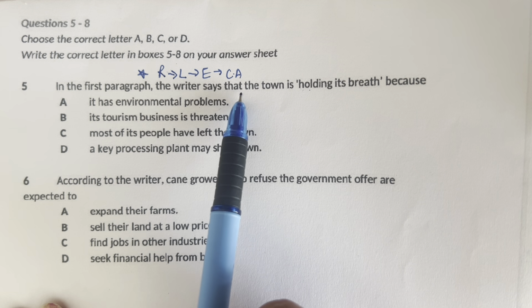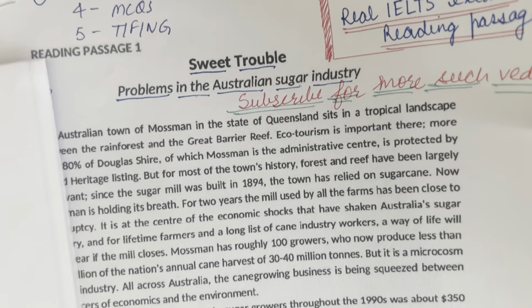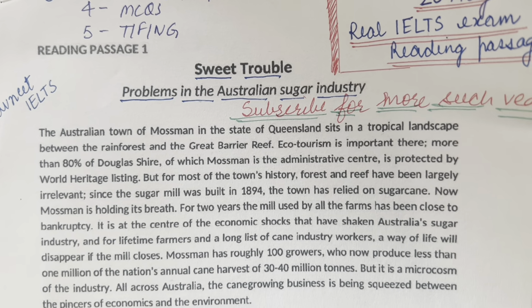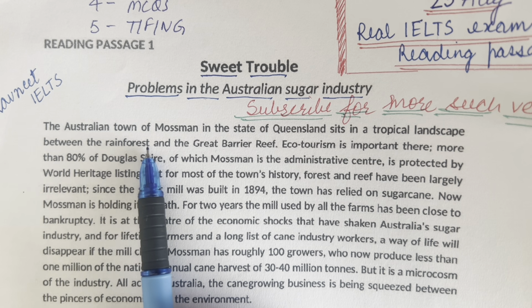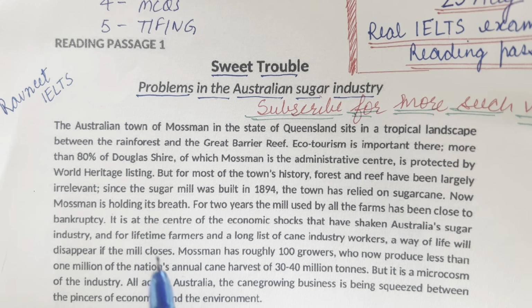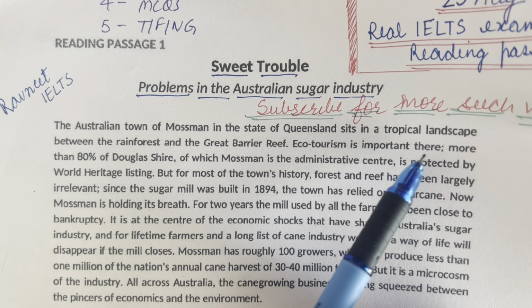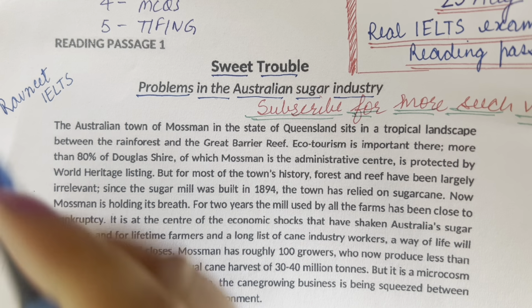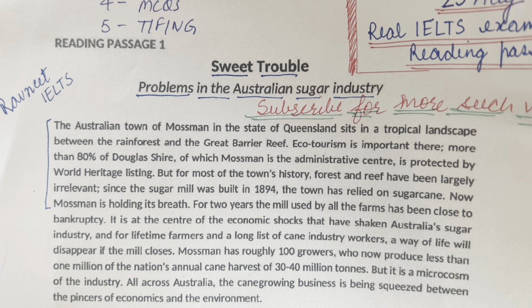In the first paragraph, the writer says that the town is holding its breath because... okay, so we have this question in our mind. Let's start reading the passage. We know that the location is in the first paragraph itself. The Australian town of Mossman in the state of Queensland sits in the tropical landscape between the rainforest and the Great Barrier Reef. Ecosystem is important here. There are more than 80 degrees. Reading and understanding these is very important, because if you are able to understand the first paragraph, you will be able to understand what the passage talks about.